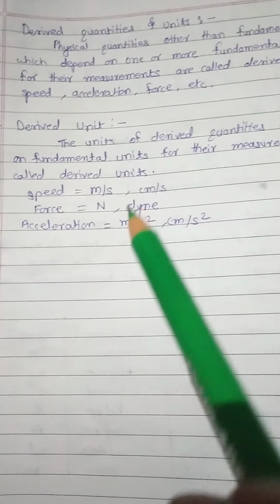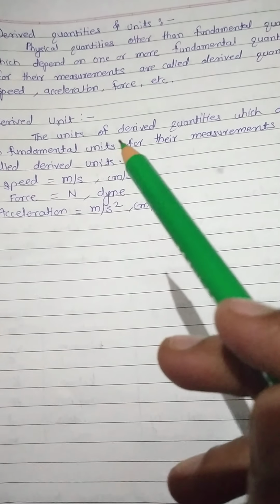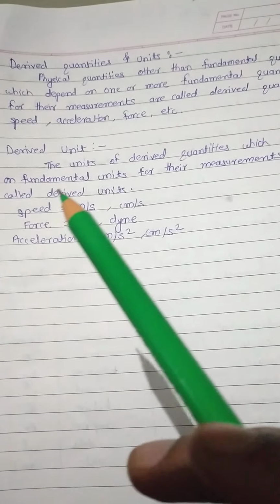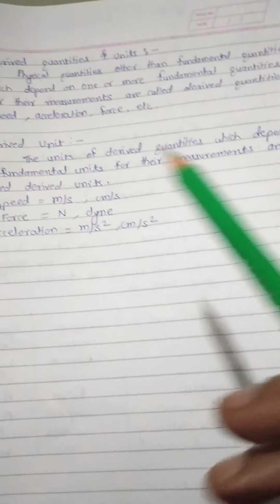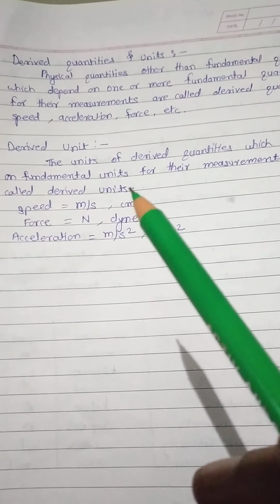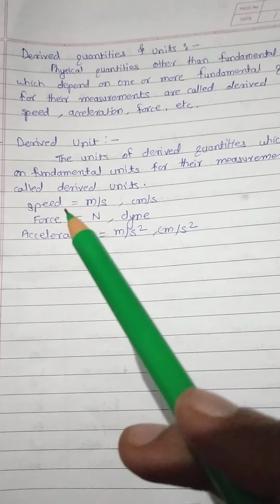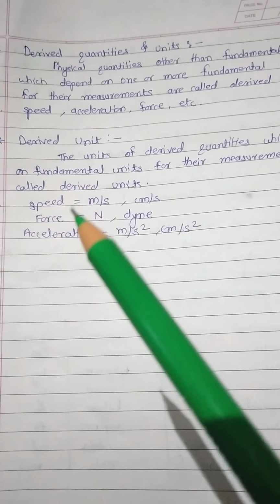Now the next point is derived units. The units of derived quantities, which depend on fundamental quantities for their measurements, are called derived units. For example, speed is distance upon time.